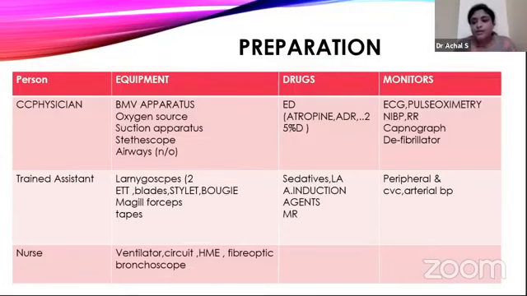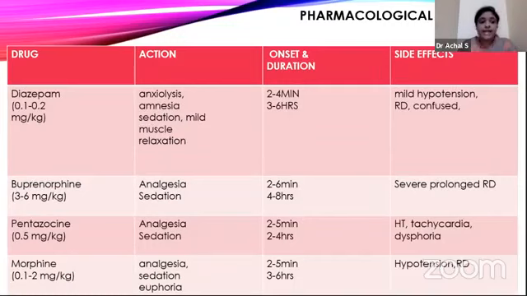Next, coming to the monitors which we need here, we need basic non-invasive monitors, that is ECG, a pulse oximeter, a non-invasive blood pressure monitor, and a respiratory monitor. Extended to this, which is now becoming mandatory, is capnography, and then a defibrillator, peripheral and central venous cannulation, or arterial blood pressure. Coming to drugs per se, we require diazepam, buprenorphine, pentazocine, morphine, and muscle relaxants also. Their onset and duration of action and the mild side effects will also have to be kept in mind.